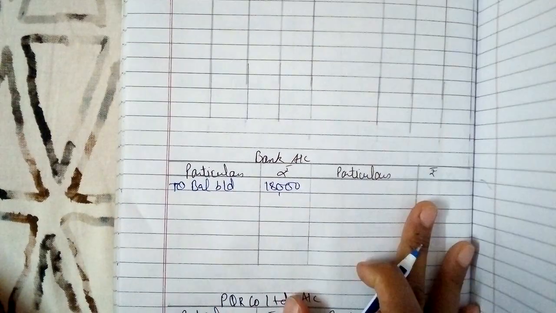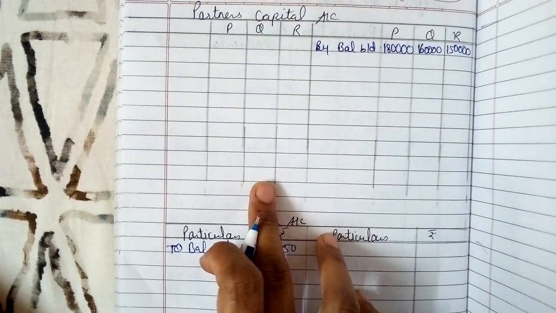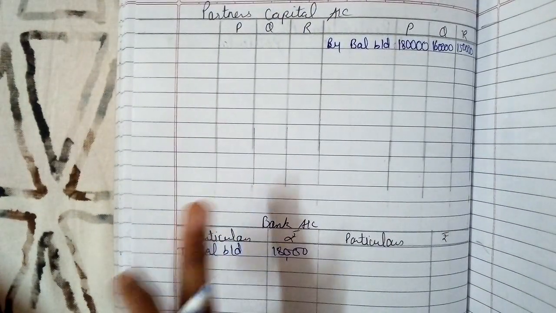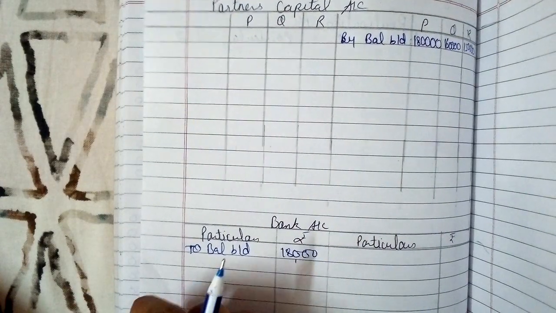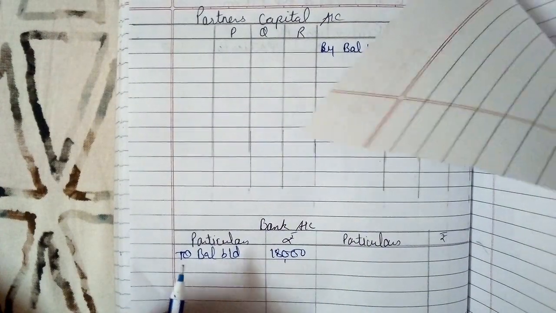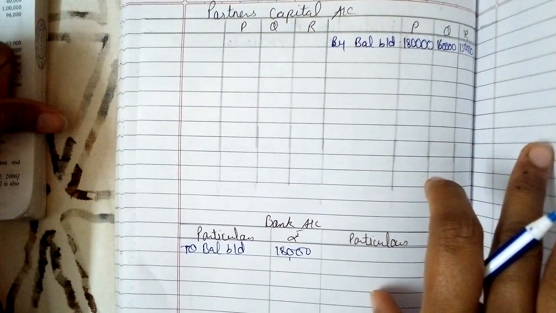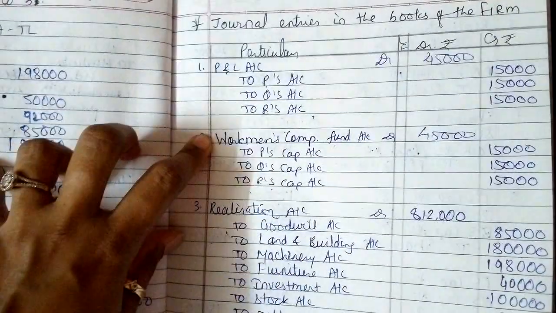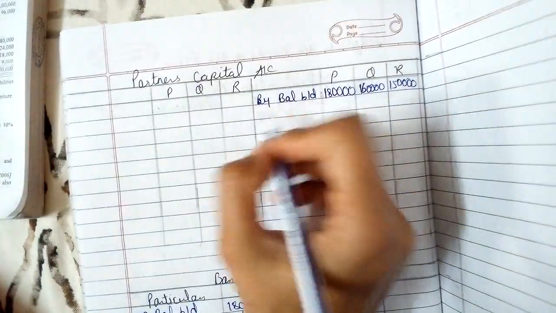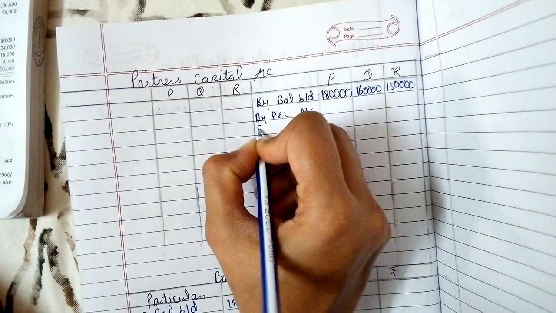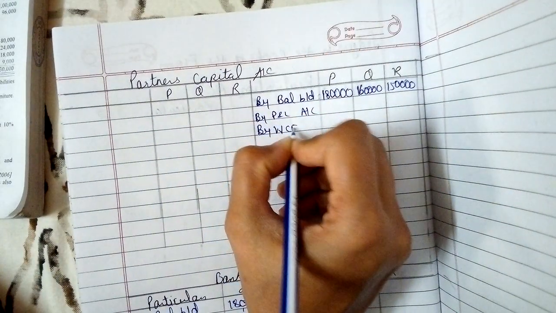Right? Now you have got two techniques. Either just watch your journal entries and start posting accordingly, or just memorize your journal entries in your mind and keep posting. The very first entry is distributing profit and loss account and workmen's compensation fund account. So entry is P&L, workmen's compensation to partners. So under partners capital account, it is like by P&L account and by workmen's compensation fund account.